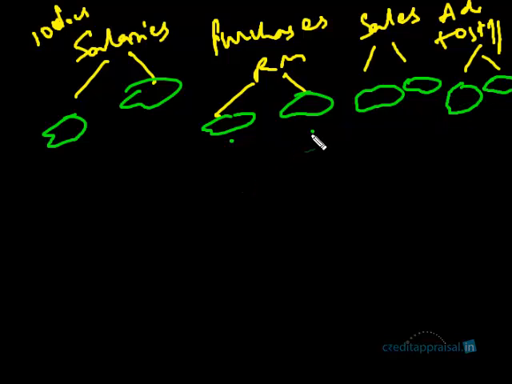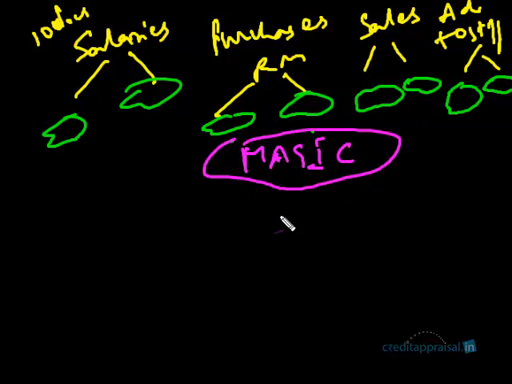So what double entry bookkeeping says is every transaction will have two effects. One is a positive effect, another is a negative effect, or it can be two positive or two negative, right? We will discuss what the effect is shortly, but two heads will be accounted for by every transaction. Hence the name double entry bookkeeping. Then some magic happens, right? Some magic happens. I'll tell you what this magic is. But because of that magic, you know what happens?